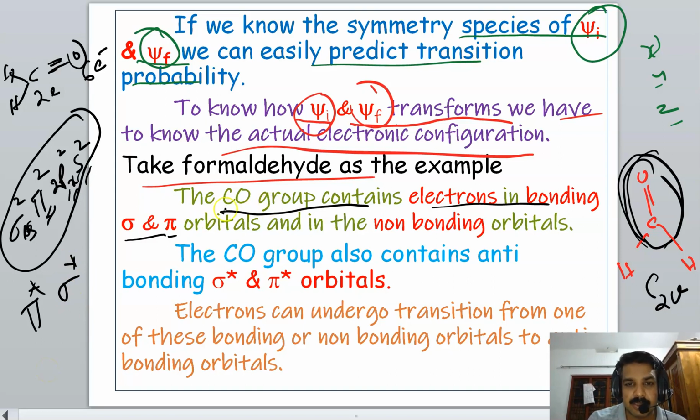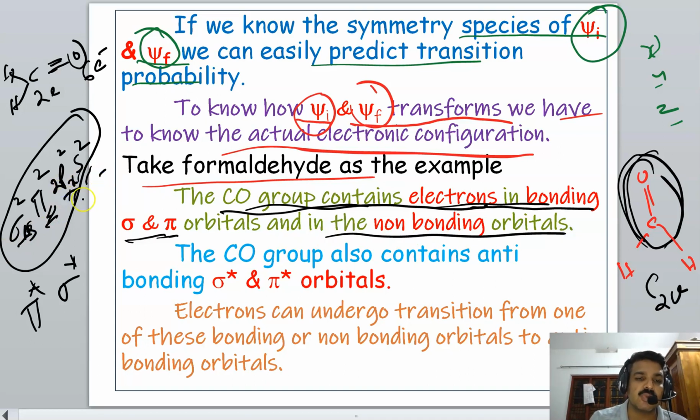And that is written here. The CO group contains electrons in bonding sigma and pi orbitals, this sigma 2 and pi 2, and electrons in non-bonding orbitals, 2px2 and s2, the 2px and s orbitals of oxygen.